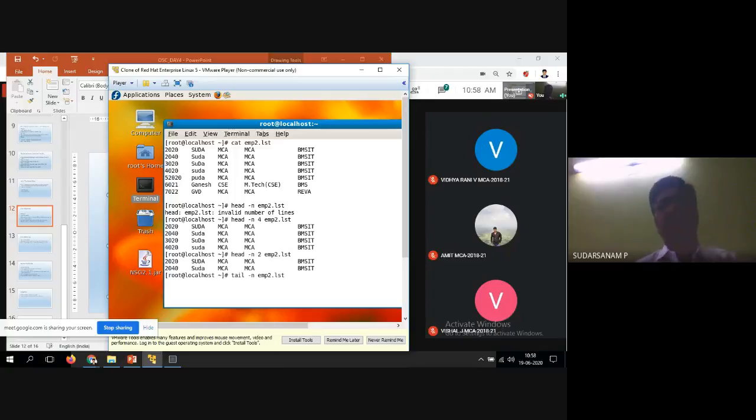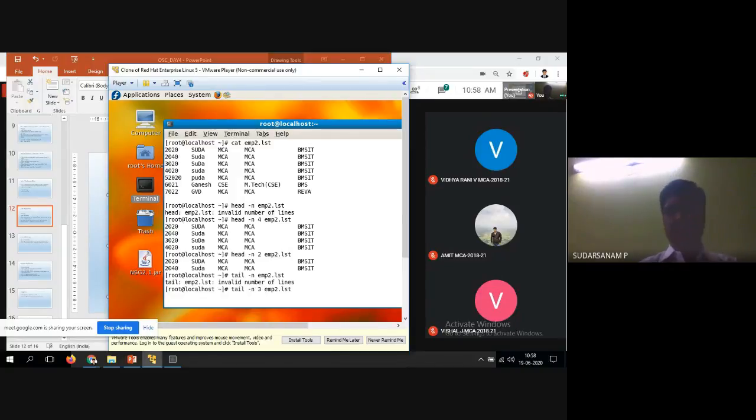emp2.lst. So actually tail minus n means if you have more than 10 lines, the last 10 lines will be displayed. Because you don't have 10 lines, that is the reason it's showing the error. So now minus n, suppose if I give 3, what will happen?